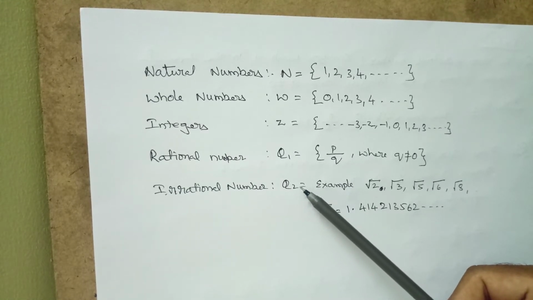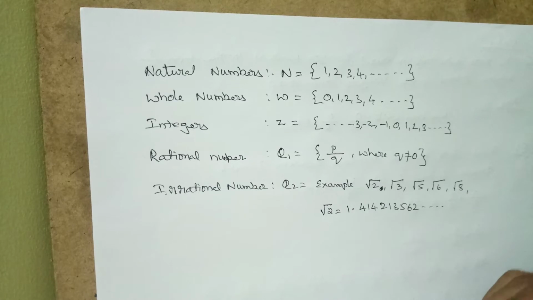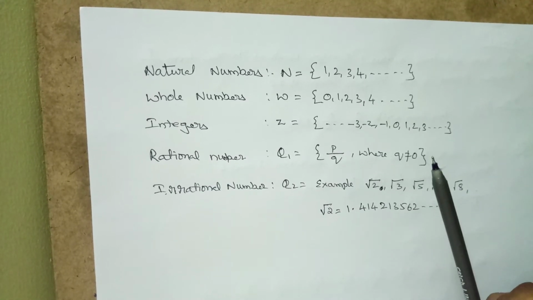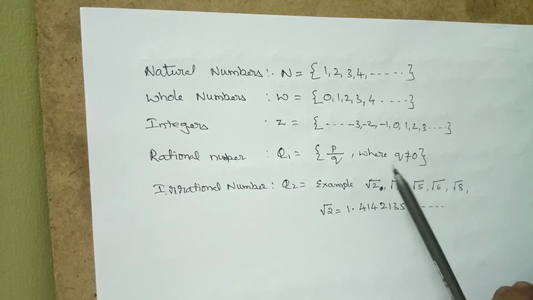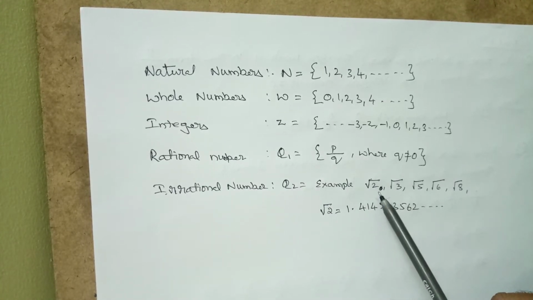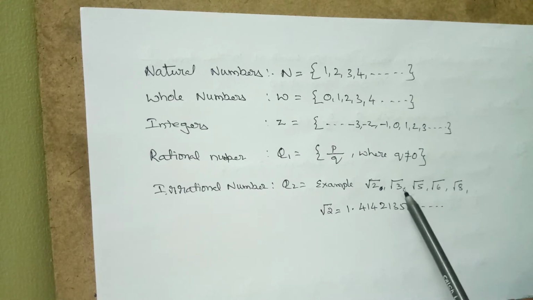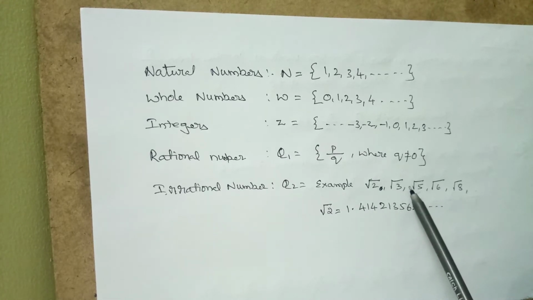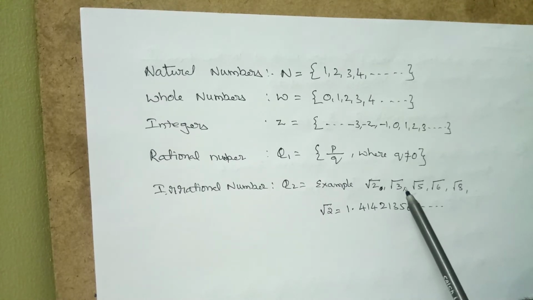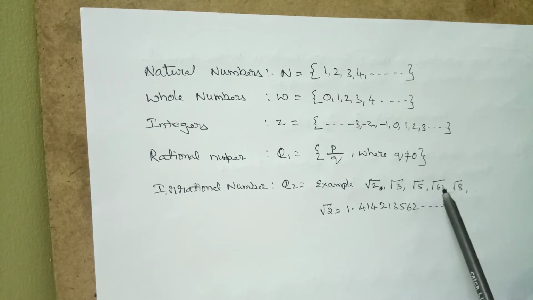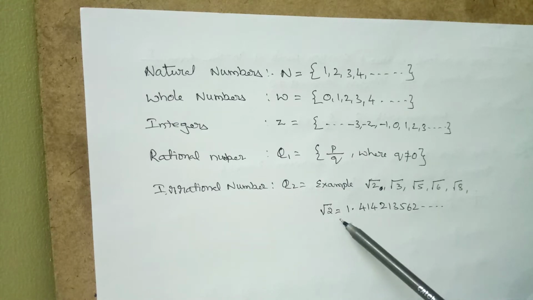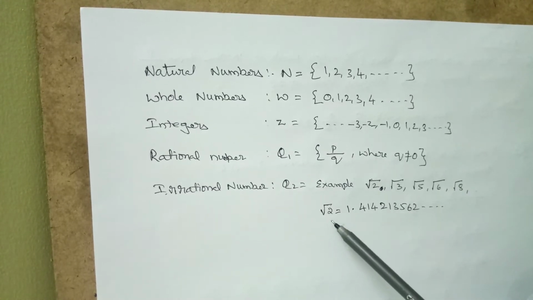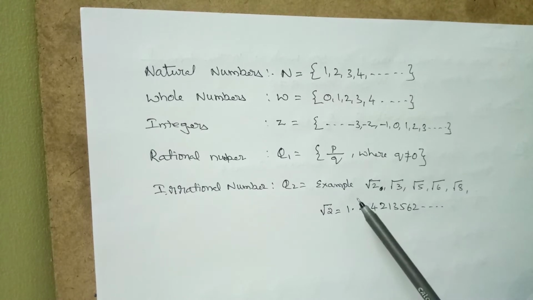Now irrational numbers. We can denote irrational numbers with Q2. Here we can give examples, but there is no set form. Of course, they all belong to one category. Now root 2, root 3, root 5. Here root 4 is missing, because the root of 4 is 2, therefore that is not an irrational number. Now root 5, root 6, root 7, root 8, and so on. Root 9 is a rational number because the root of 9 is 3.